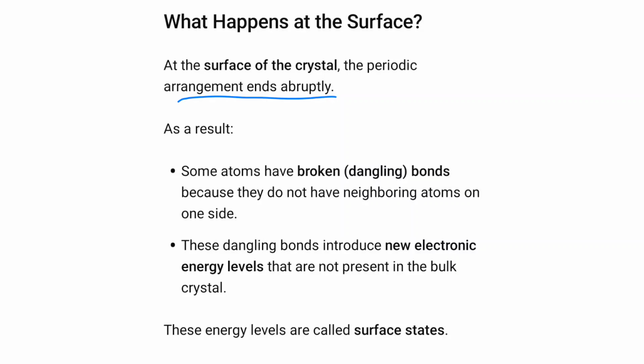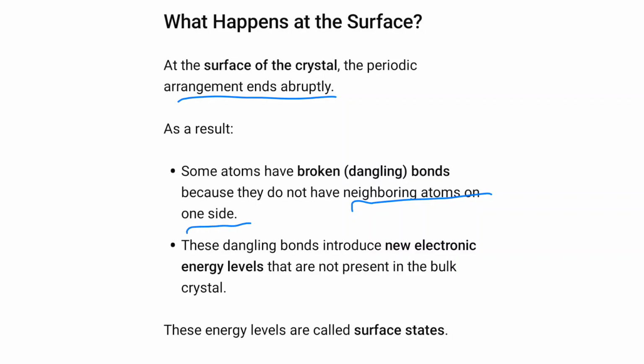As a result, due to this abrupt ending, some atoms are broken, meaning dangling bonds. Some atoms have broken bonds because they do not have neighboring atoms on one side.